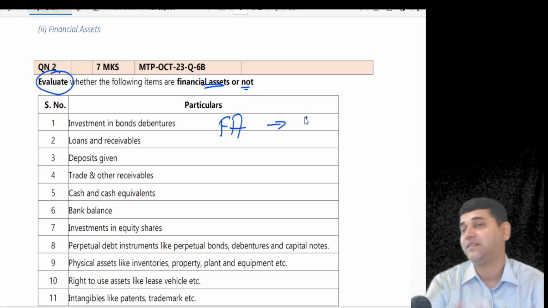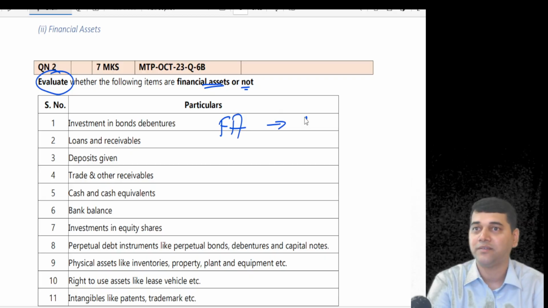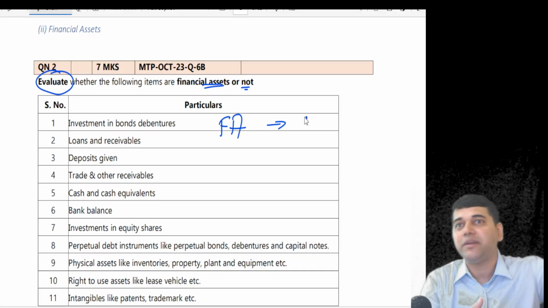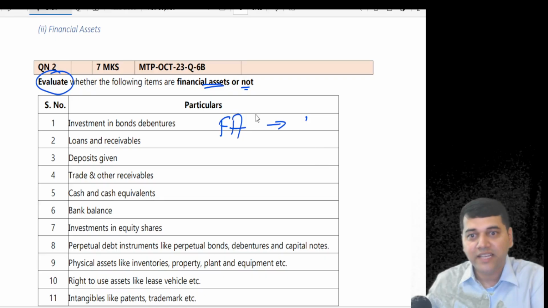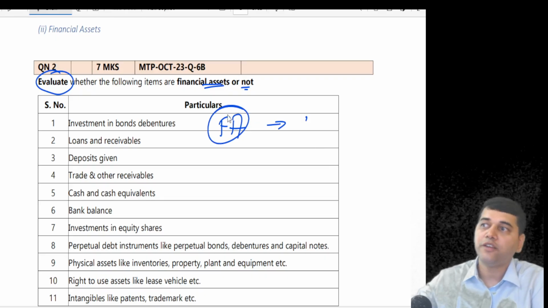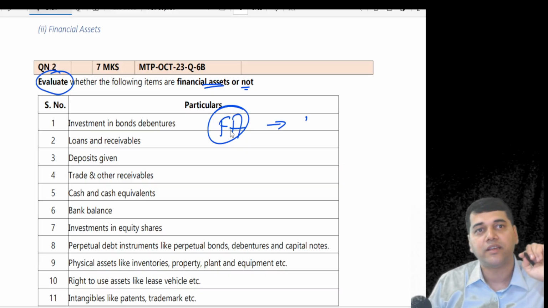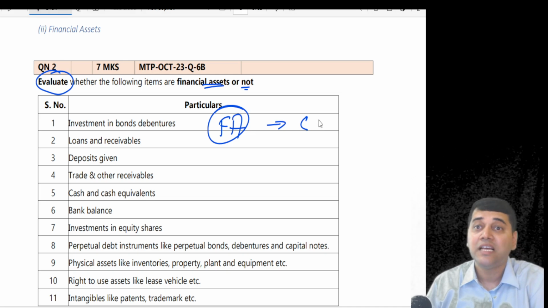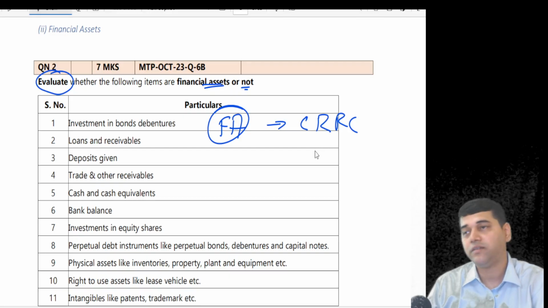You have to write. See, if you say contractual obligation to receive, that is a wrong statement. It is the wrong communication because somebody will not understand. Here your answer is right because you have understood and you are intelligent enough to apply it. But how do you communicate to the evaluator there? Then you have to write contractual right to receive cash. This word should come in your answer. Otherwise, you will get only half mark.